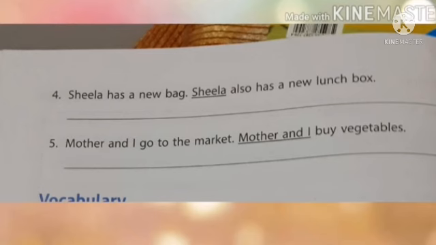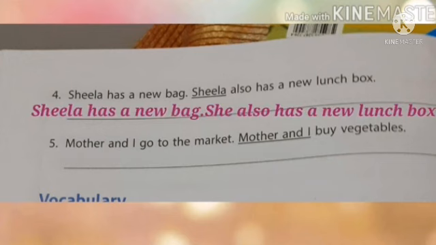Sheila has a new bag. Sheila also has a new lunch box. Here the underlined word is Sheila. Sheila is a singular noun. So we can use the pronoun she here. So we can rewrite the sentence like this. Sheila has a new bag. She also has a new lunch box.